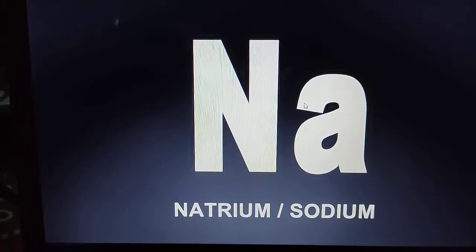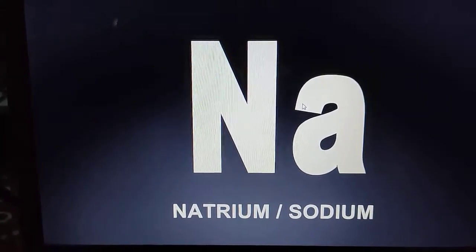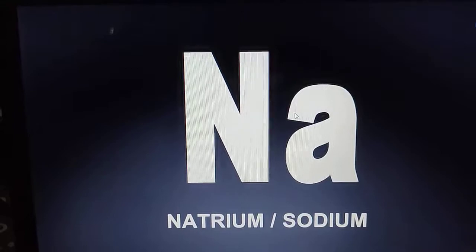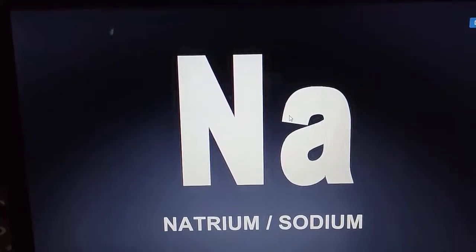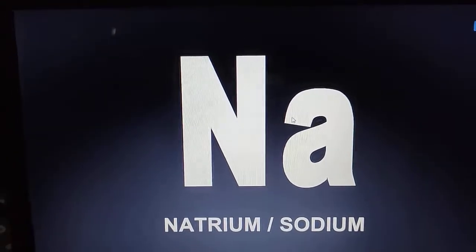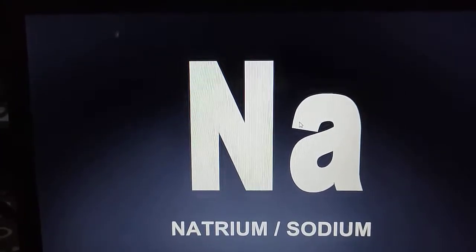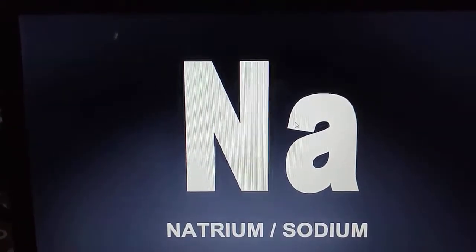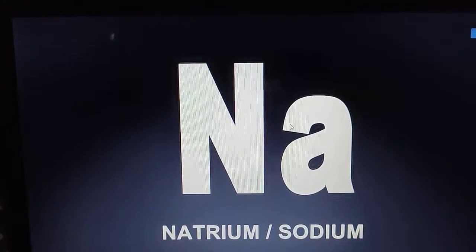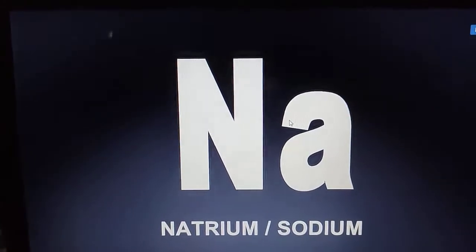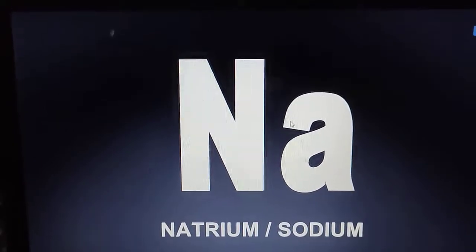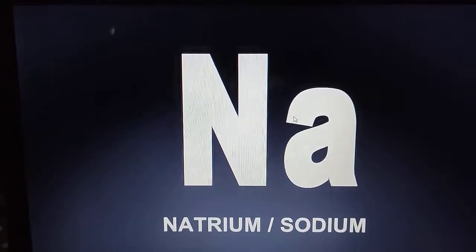Now you see the fifth element that is given in your table is sodium, and its symbol is Na. Its name is sodium, so why is its symbol Na? This is also taken from a Latin name, that is sodium's Latin name is natrium. So first two letters are taken as its symbol, like Na.